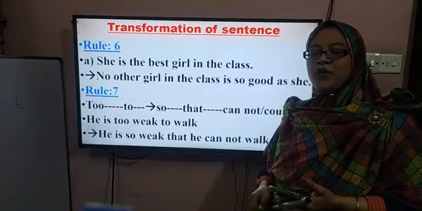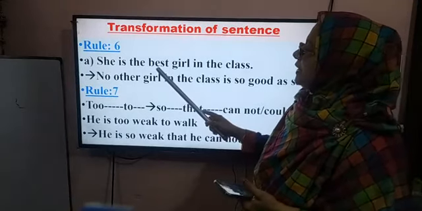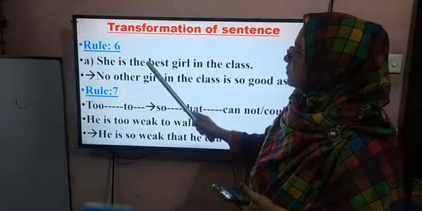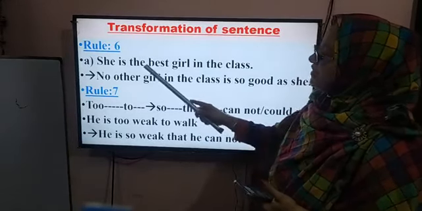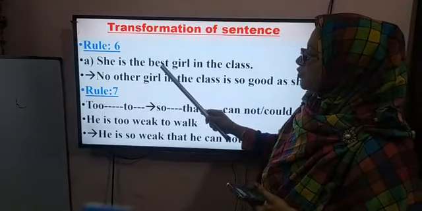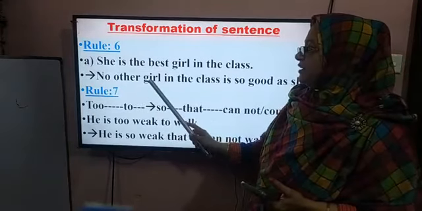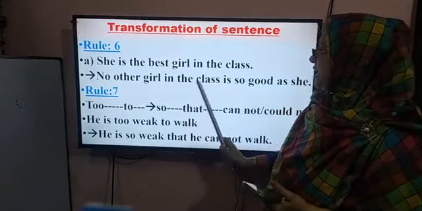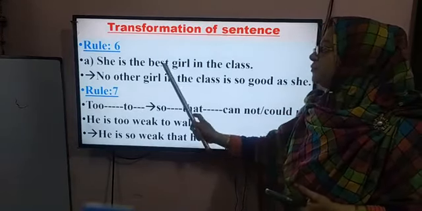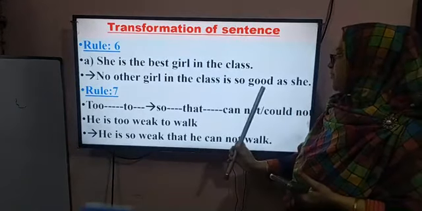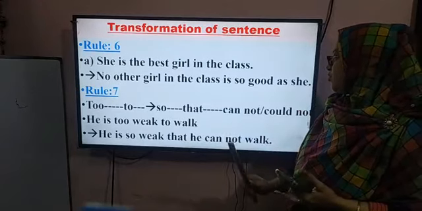When we study degree, then this will be useful for us. That is the superlative form of the sentence. She is the best girl in the class. How can we turn it into negative? If you find this type of sentences, you have to turn it into negative by following that rule. No other girl in the class is so good as she. That is the positive form of best. The positive form of best is good. No other girl in the class is so good as she.